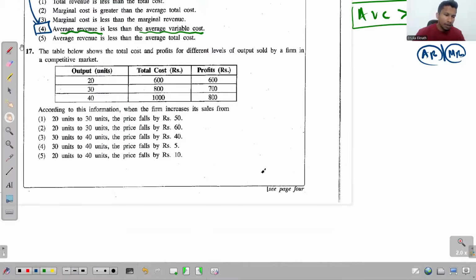Right, 17. Look at the 17th one. The table below shows the total cost and profit for different levels of output sold by a firm in a competitive market. If you look at the table, you get the outputs, also the total costs and the profits. So what's the relationship among these three? Or at least what's the relationship between these two, total cost and profit?